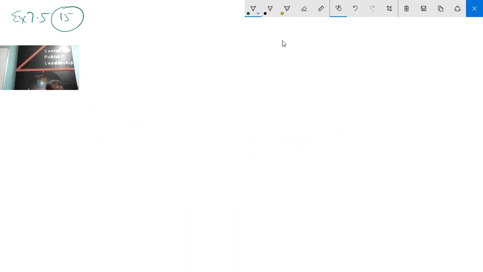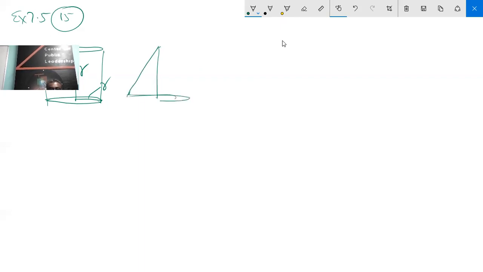15 sum. Now, the ratio of the volume of a cylinder, a cone, and a sphere, if each has the same diameter and same height. The cylinder has radius R. The cone also has radius R. Then the sphere.